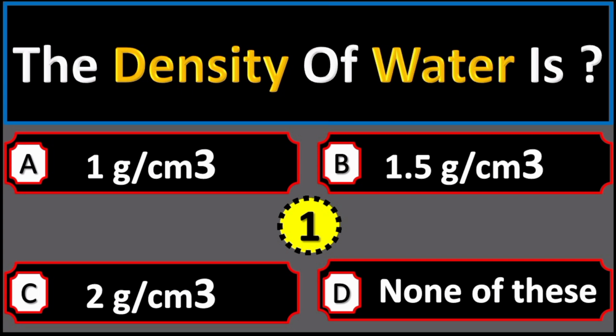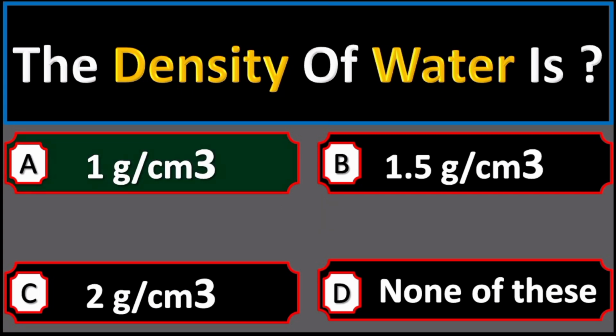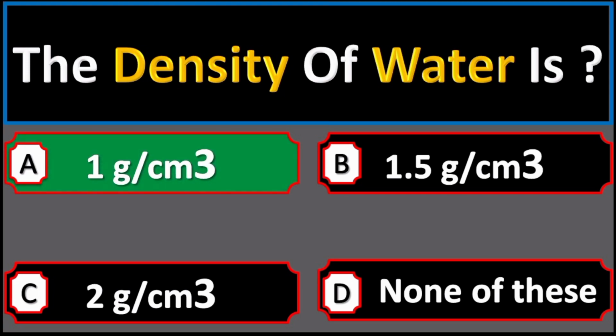The density of water is option A 1 gram per cm cube, option B 1.5 gram per cm cube, option C 2 gram per cm cube, option D none of these. Right answer is option A 1 gram per centimeter cube.